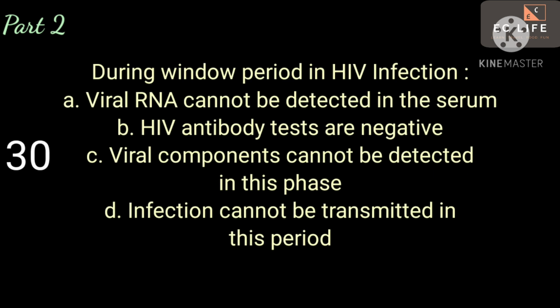Next question. During window period in HIV infection, A. viral RNA cannot be detected in serum, B. HIV antibody tests are negative, C. viral components cannot be detected in this phase, D. infection cannot be transmitted in this period. Answer is B. HIV antibody tests are negative.